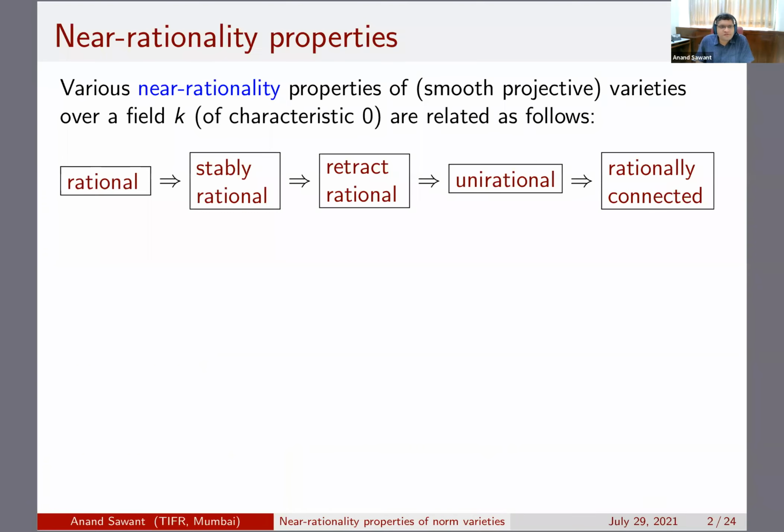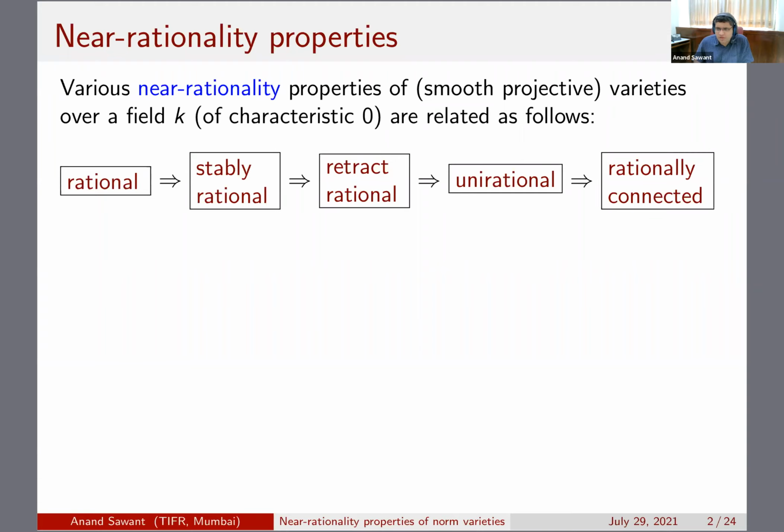So here's a picture of near rationality properties of, let's say, smooth projective varieties over a field, which for me will always be of characteristic zero, although some of these things can be defined in arbitrary characteristic and do make sense. I'll always stick to characteristic zero, and I'll always stick to smooth projective varieties. Smoothness is quite important here, although projectivity is not very important.